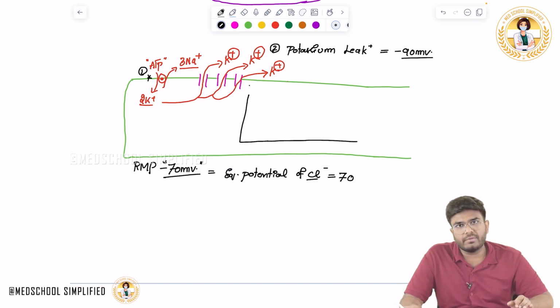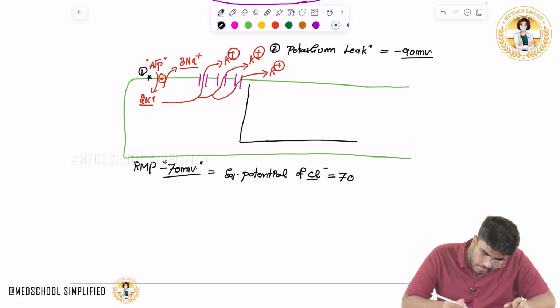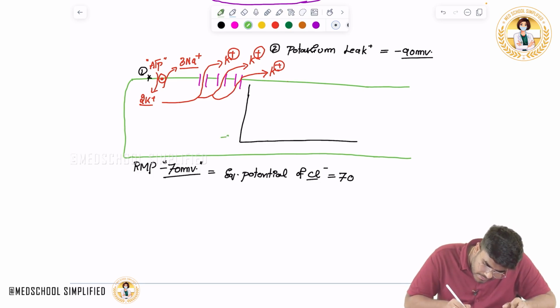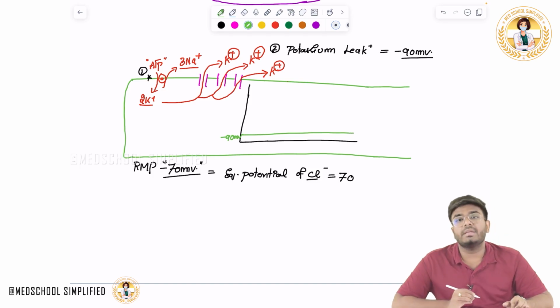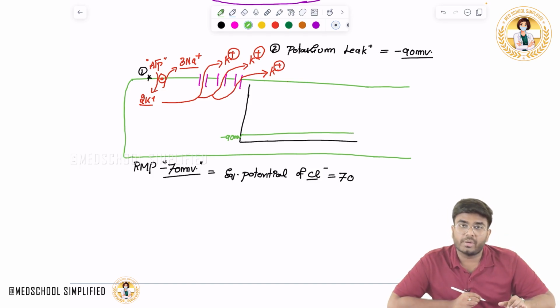Okay, here I am showing the graph. Now look, minus 90 millivolt. What is minus 90 millivolts? Minus 90 millivolts is the equilibrium potential. Okay, green color, equilibrium potential of potassium.